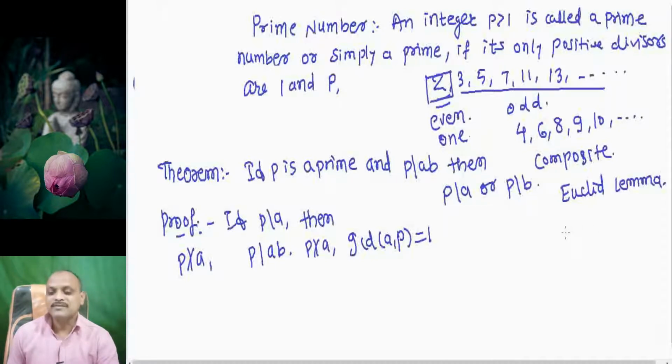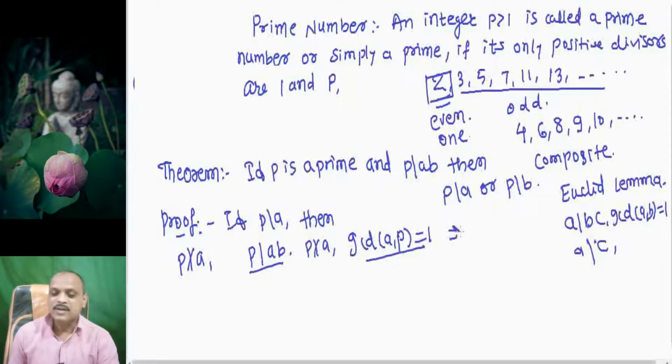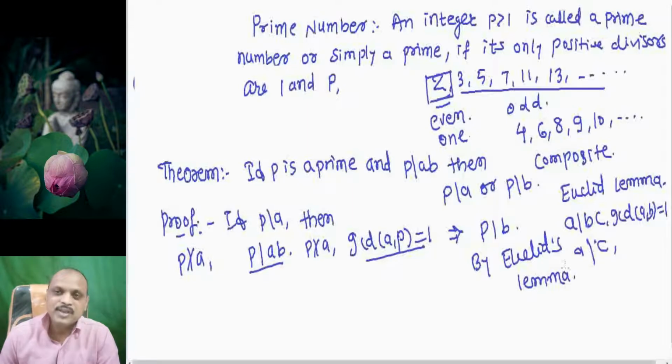Remember the statement: if a is a divisor of bc and gcd of a, b equals 1, then a is a divisor of c. Here p is a divisor of ab and gcd of a, p is 1. Then by Euclid's lemma, p is a divisor of b. Hence, if p is not a divisor of a, p is a divisor of b, which is very obvious.